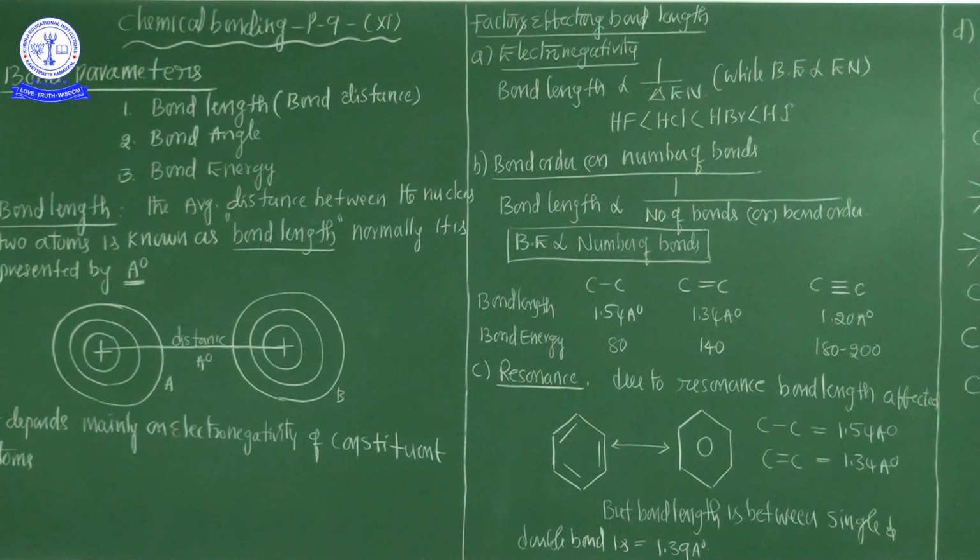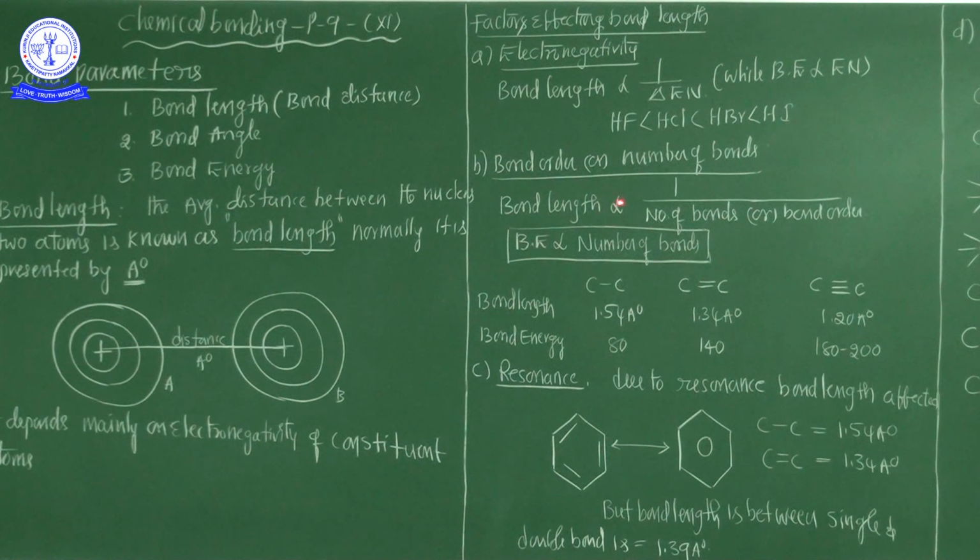For example, carbon to carbon. Now see here, carbon to carbon only a single bond is there. Now bond length is 1.54 angstrom. And one more important point: bond length is decided by the number of bonds.